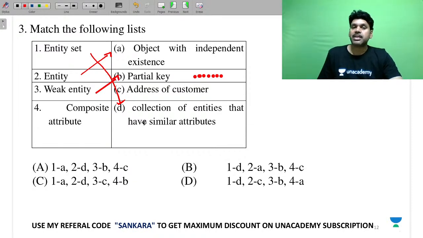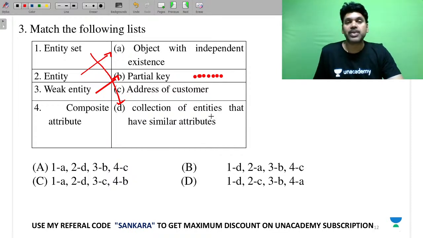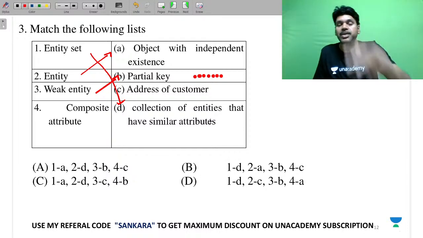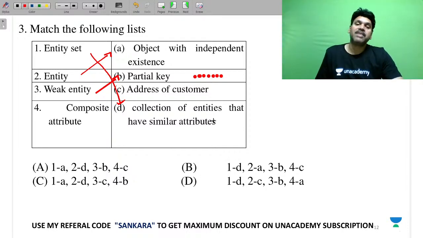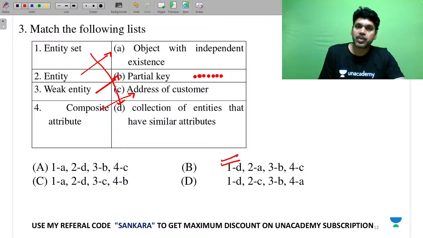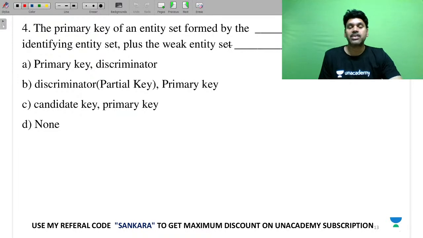And weak entity and composite attribute you can take it as address, because address can be further split into door number and flat number, street, city. According to that, your answer is 4C. This is your answer. So you also please solve at your side so that you will also have confidence while solving the questions.